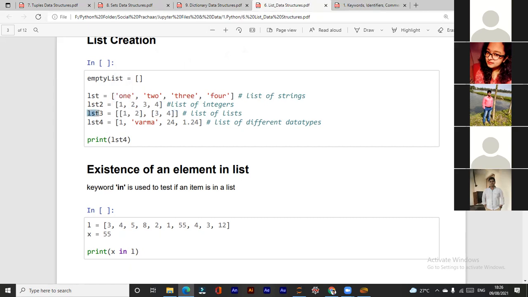So this is list number 3, and here we have 2 lists within a list. This is a list having elements 1 and 2, and this is another list having elements 3 and 4. We can also create a list with a mix. Mix means you are using an integer, a string, and a float. So you can create a list with these also.